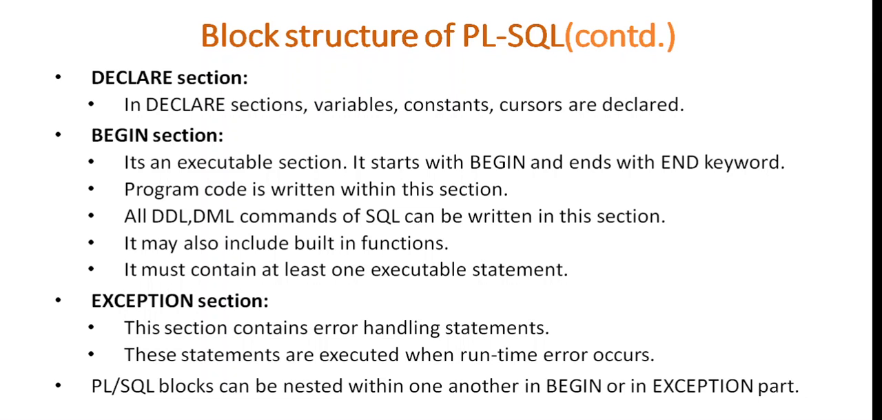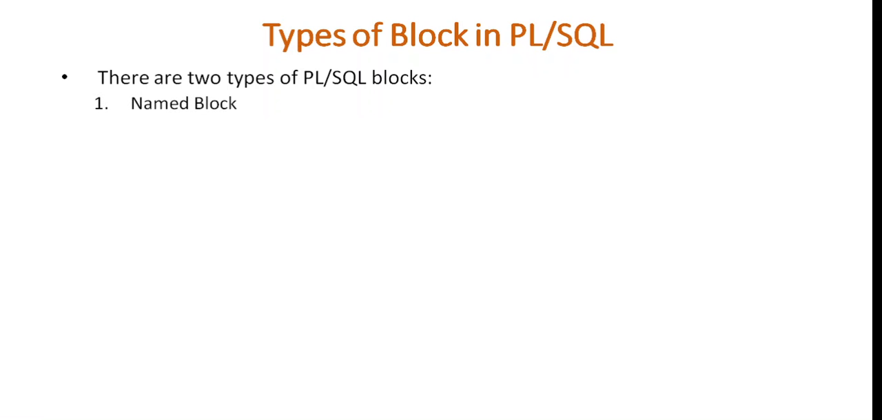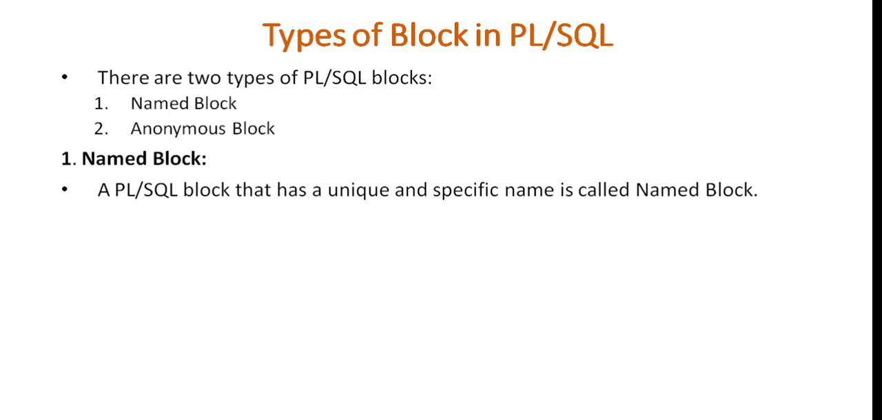This is how we can write code by using block in PLSQL. Now we'll see what are the different types of blocks in PLSQL. In PLSQL, we mainly have two types of block. First is named block and second is anonymous block. Now what is named block?